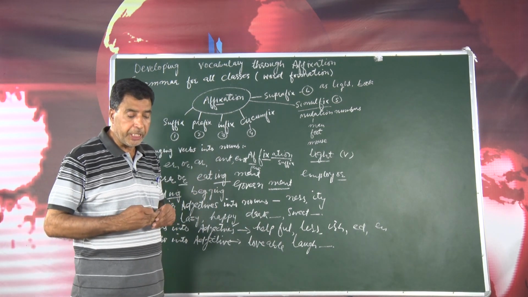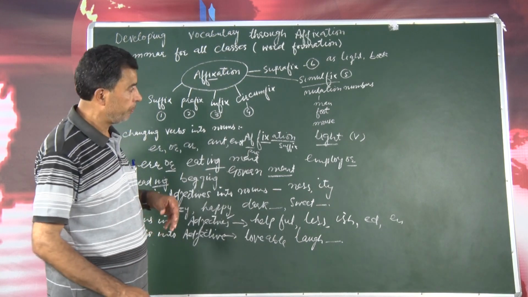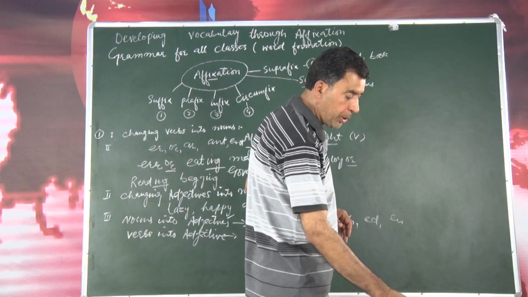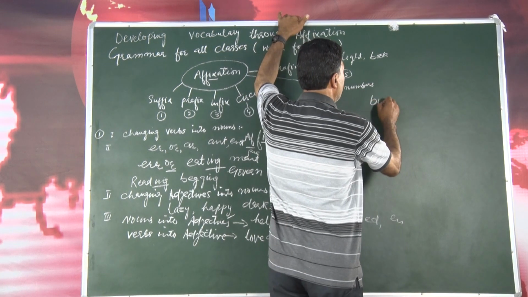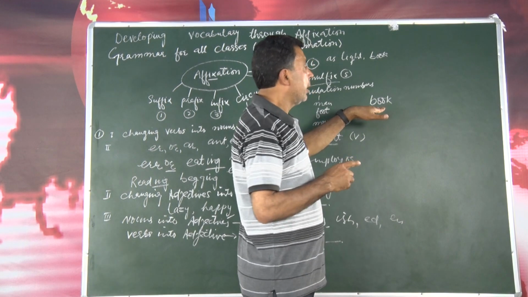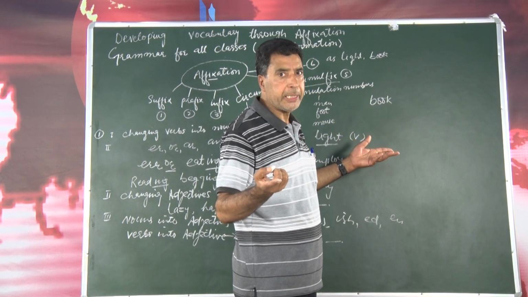Then suffixes changing nouns into other nouns. Like that, I will tell you nouns into other nouns. For example, I will write here book as a noun. We can use, if we add ed to it, booked, that is a verb.